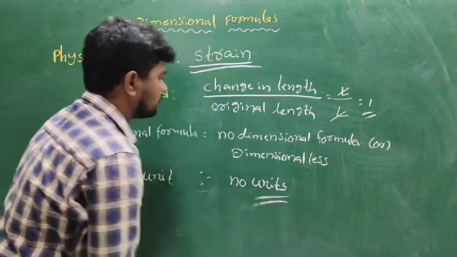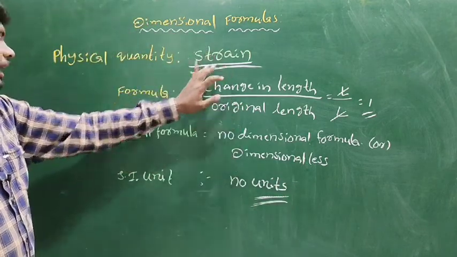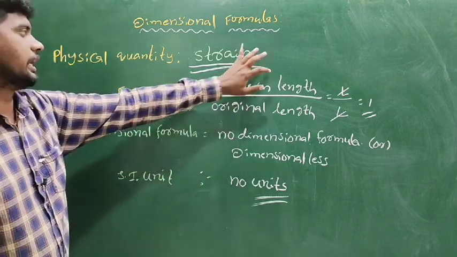There are no units in strain and there is no dimensional formula of strain.